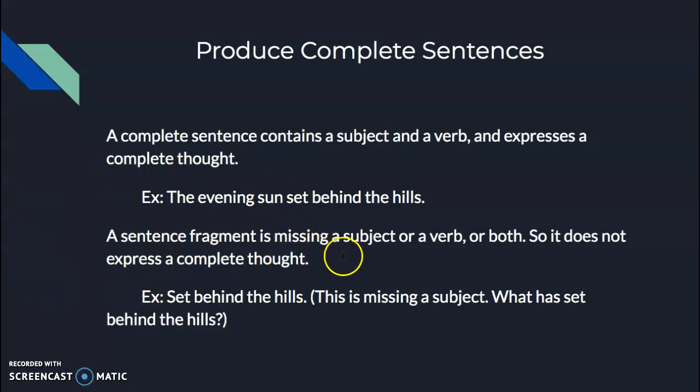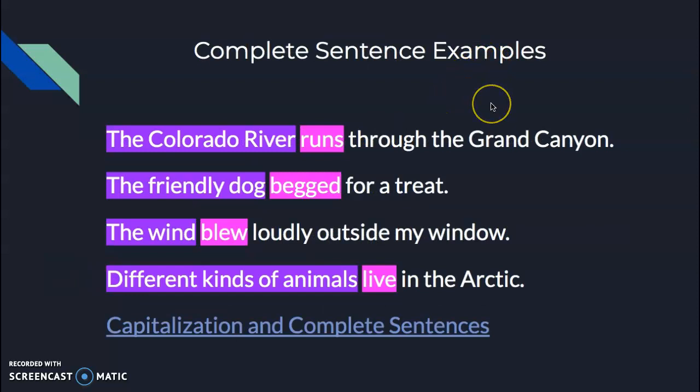A sentence fragment is missing a subject or verb or both, so it does not express a complete thought. Here's an example. Set behind the hills. This is missing a subject. What has set behind the hills? You can't just write half of a thought. That is not a complete sentence. So let's look at some examples.